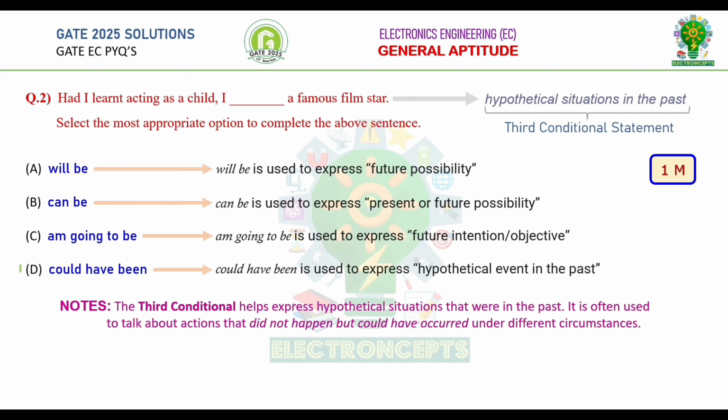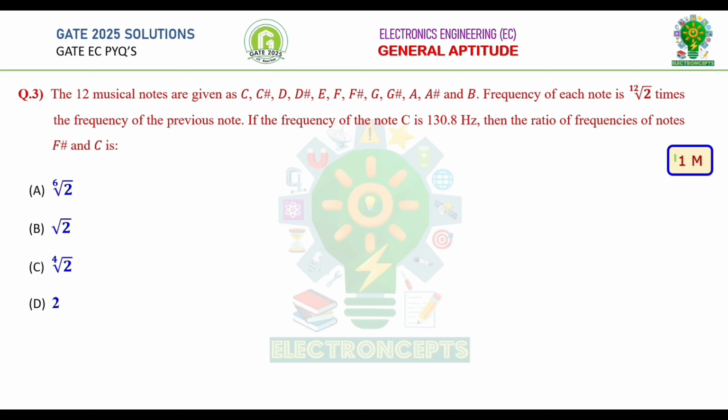After analyzing the options, we can conclude that option D, "could have been", is the correct answer. Had I learned acting as a child, I could have been a famous film star. Let's solve the next question. Question number 3. This is a GATE 1 mark question.